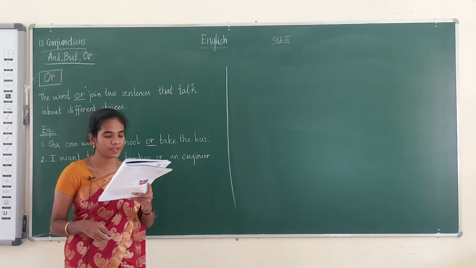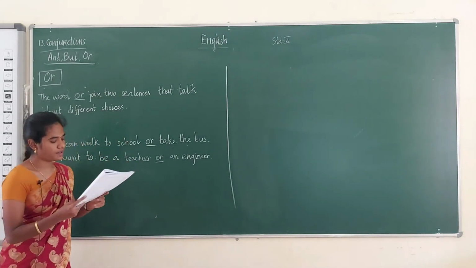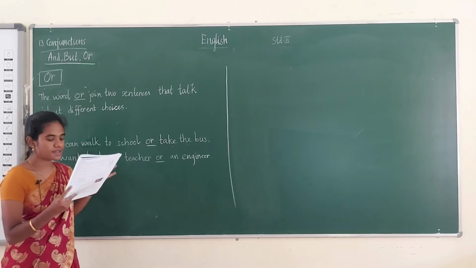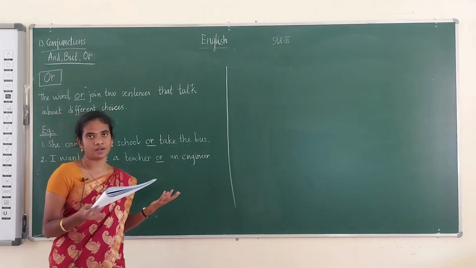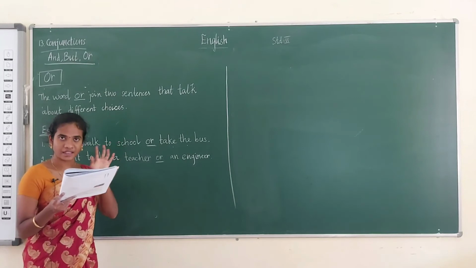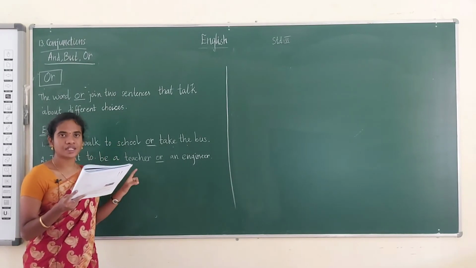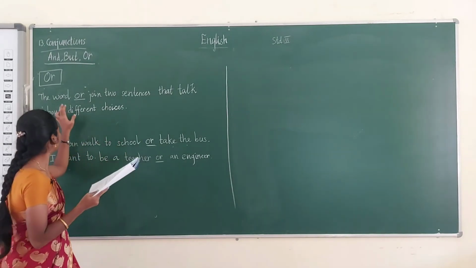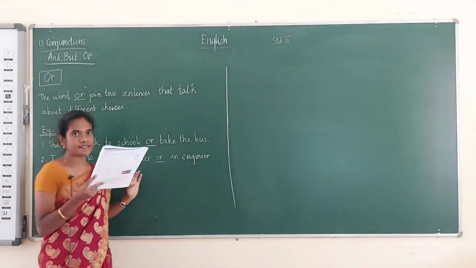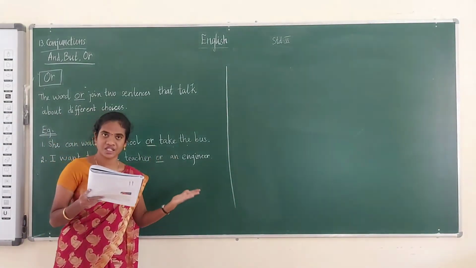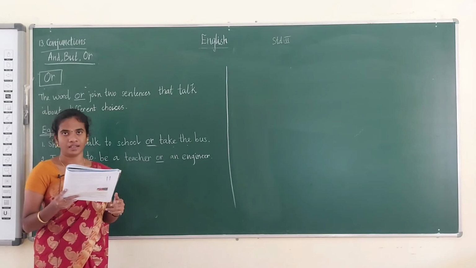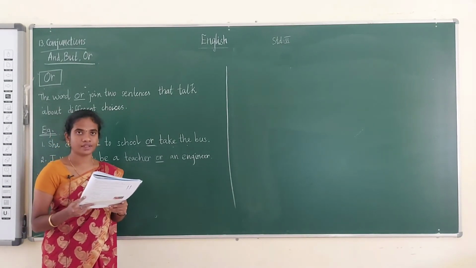See the next example, that is this one. I want to be a teacher, it's one sentence. Next sentence, I want to be an engineer. Okay, that's two sentences. We are combining these two sentences into one by using the word or. Okay, or, they talk about the choices. It's a choice, no? Teacher or an engineer. Okay, students, are you clear with this?